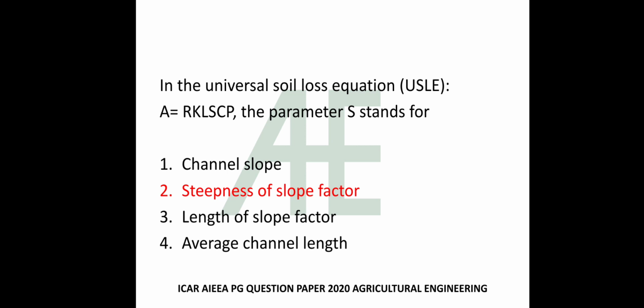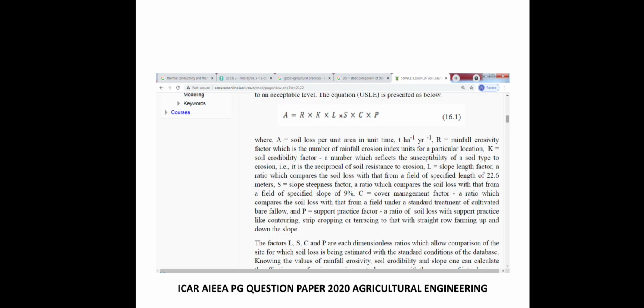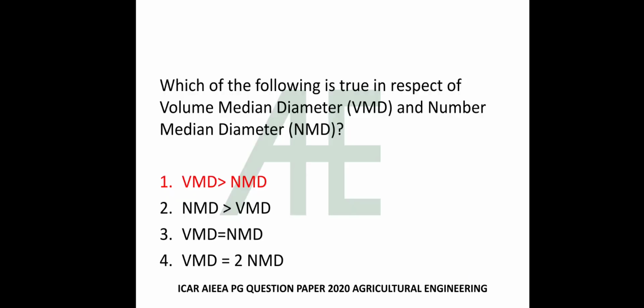In the universal soil loss equation USLE, A is equal to RKLSCP. The parameter S stands for channel slope, steepness of slope factor, length of slope factor, average channel length. The answer is steepness of slope factor. For each and every parameter, go through these notes.